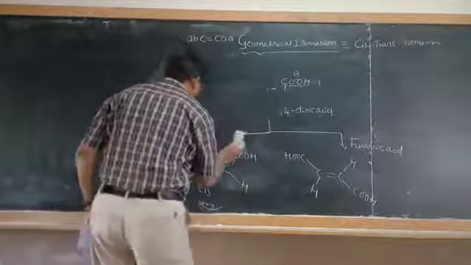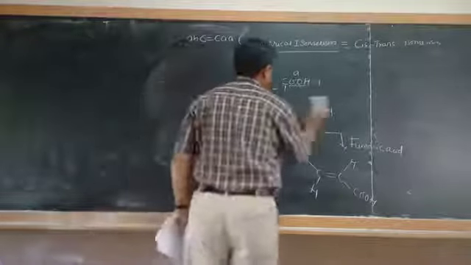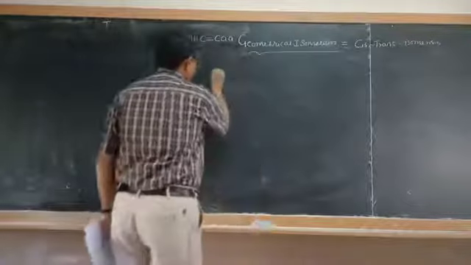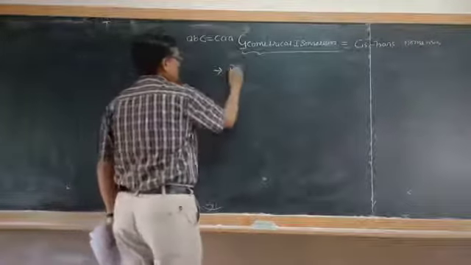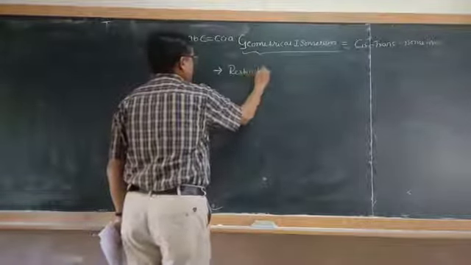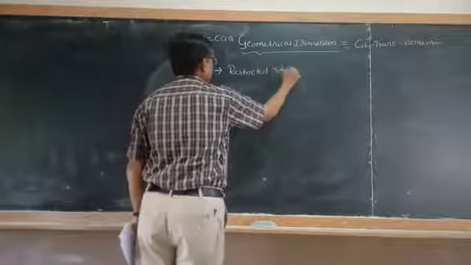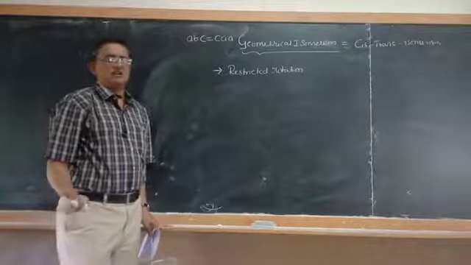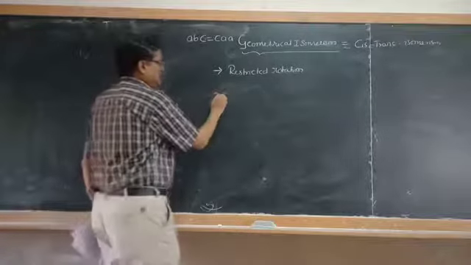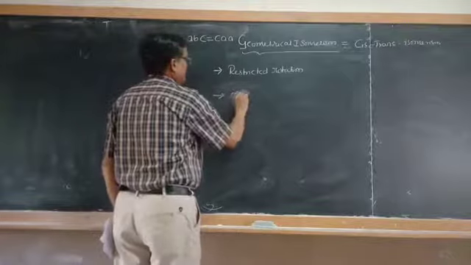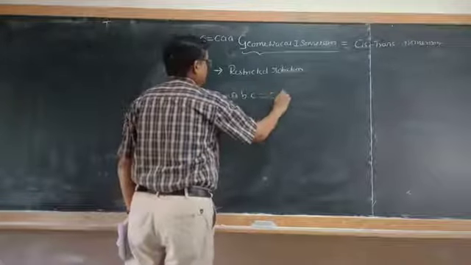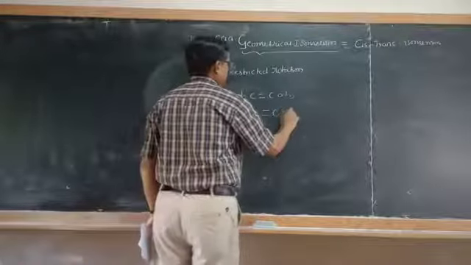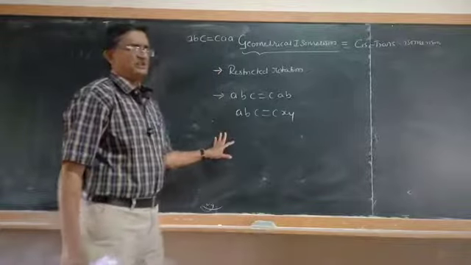What is the main cause for this geometrical isomerism? The first important condition is restricted rotation. Restricted rotation about the carbon-carbon double bond in alkenes or the single bond of cycloalkanes is the main cause. Another important condition is that the molecules must have the formula ABC=C AB or XC=C XY. Then only is geometrical isomerism possible.